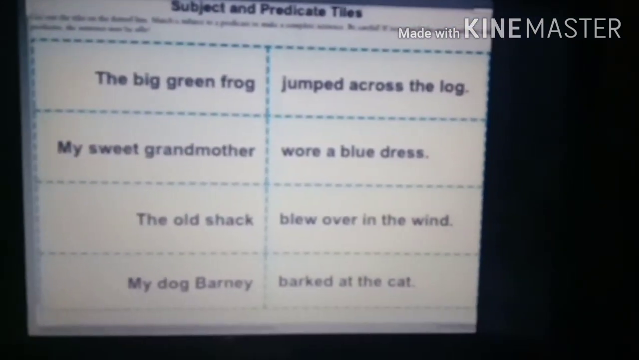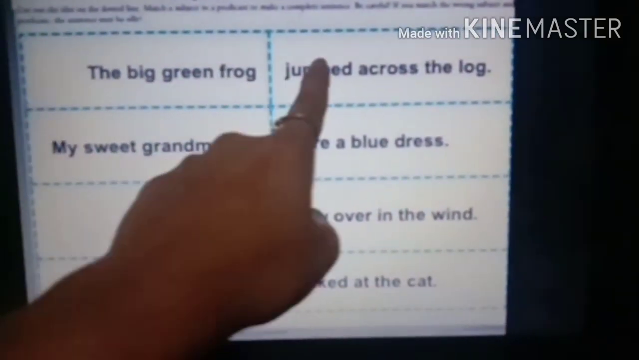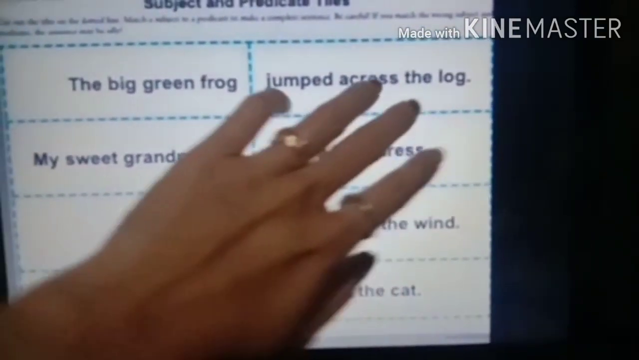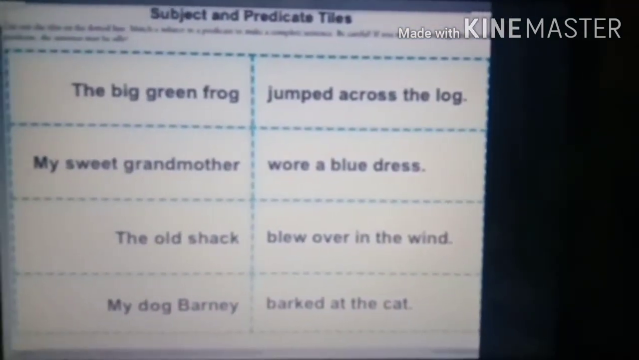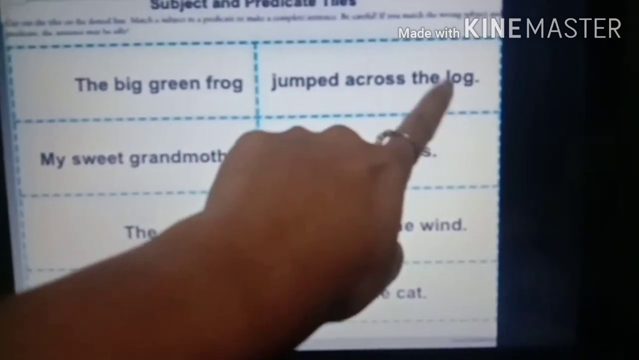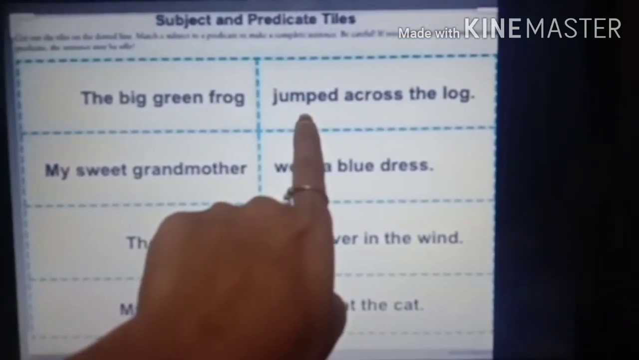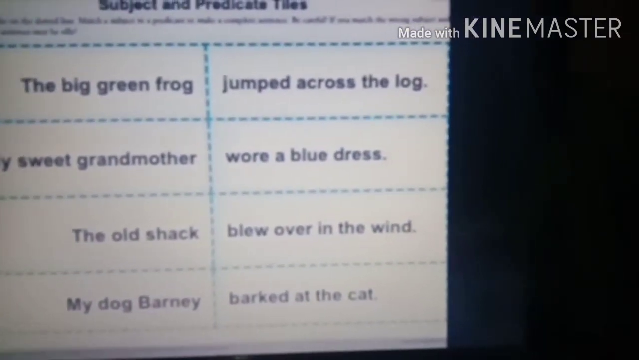Now see, some examples are given here. The big green frog jumped across the log. So we are talking about the big green frog. So this is the subject. And what is the predicate? Jumped across the log. What are we telling about the frog? It jumped across the log. So this is the predicate.